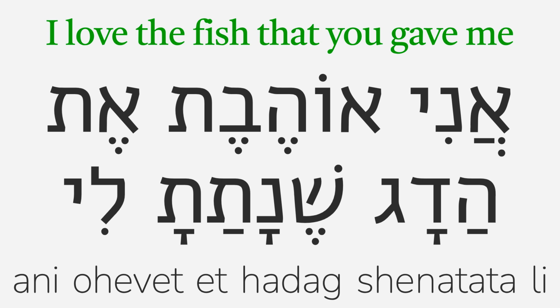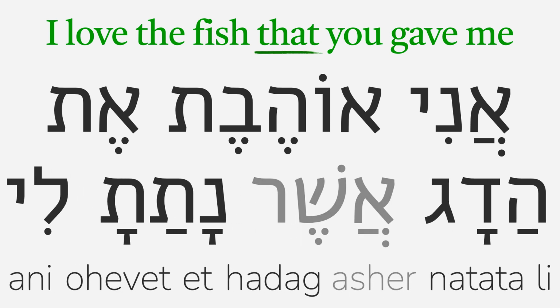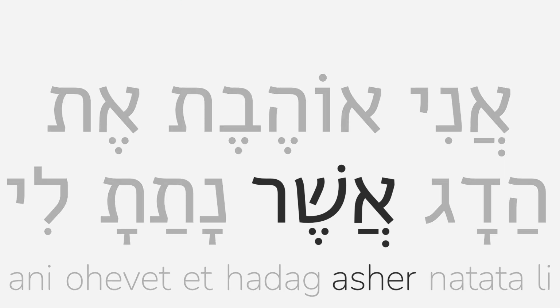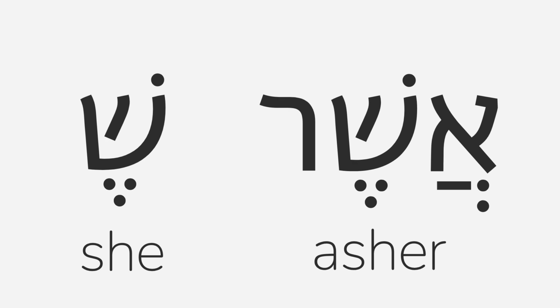In biblical Hebrew and in formal modern Hebrew, instead of using she to mean that, we usually instead use asher, which does not attach to the following word. So, ani ohevet et hadag asher natata li is another way to translate this sentence. She is just a shortened form of asher, taking out the aleph and the resh, leaving us with she. She is much more common in everyday Hebrew than asher.